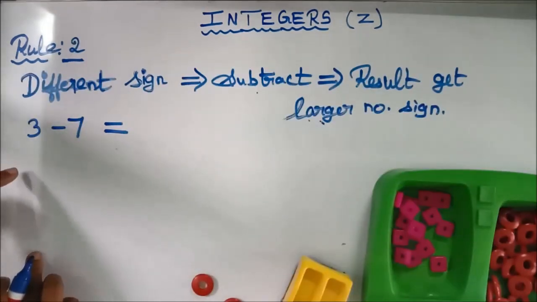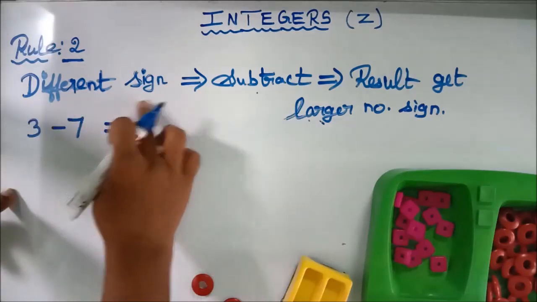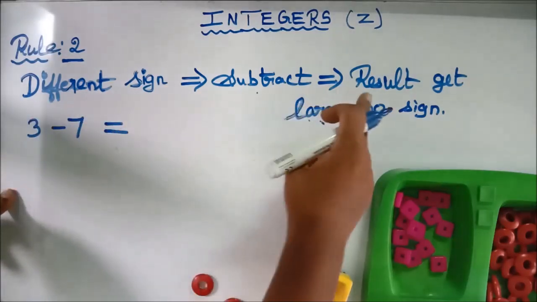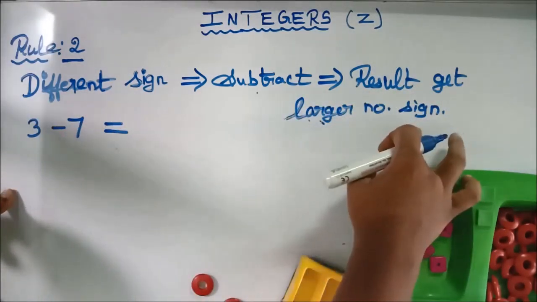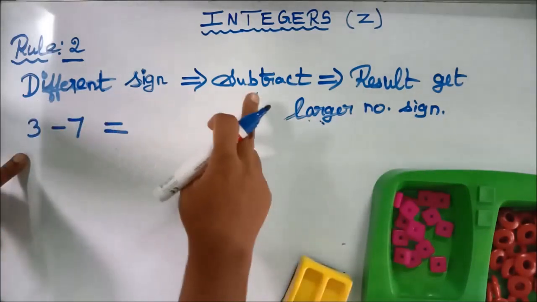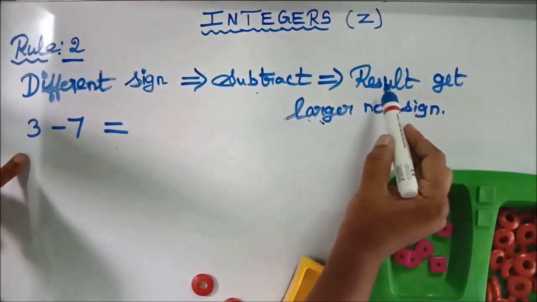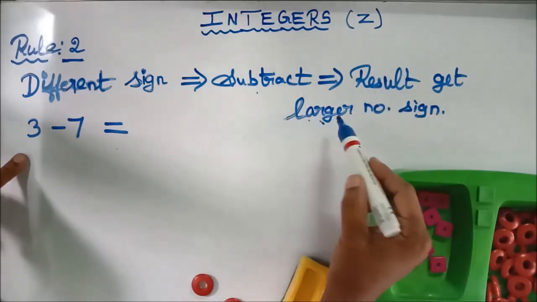Now we are going to do the activity for rule 2. What is meant by rule 2? Different sign means you have to subtract and the result gets the larger number's sign. That is, if the given integers are in different signs, you have to subtract. How can you subtract? You have to subtract the smaller number from the larger number. You get one result. The result gets the symbol of the larger number.